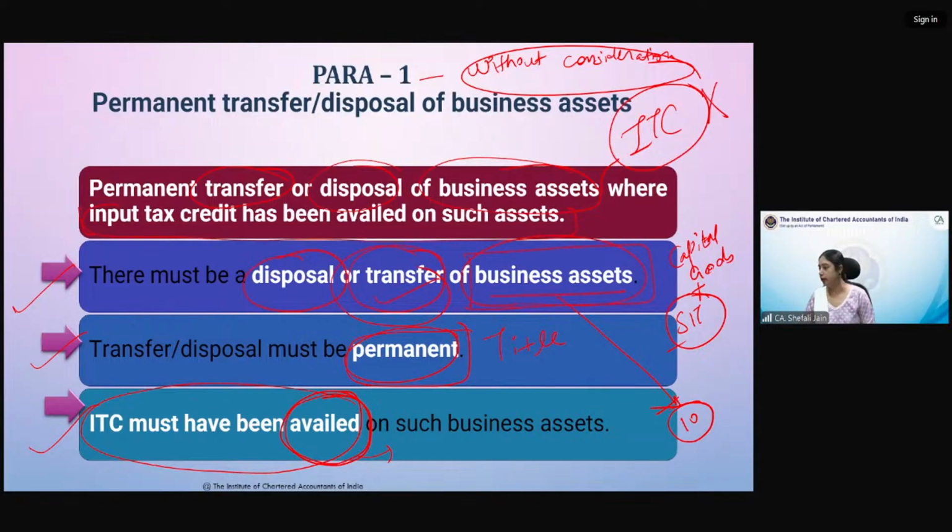Okay, Sangeeta Vani, it is clear. And Meenu, ownership. Yes, title means ownership.